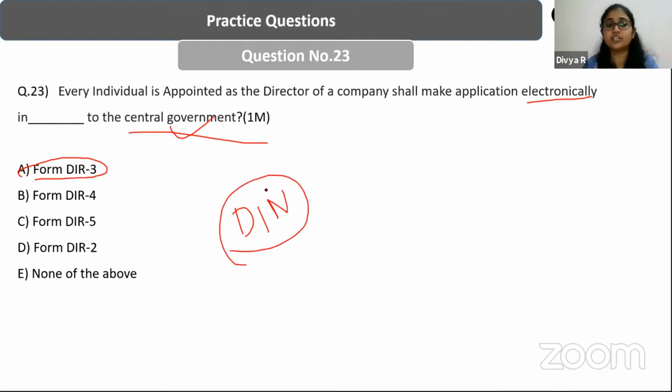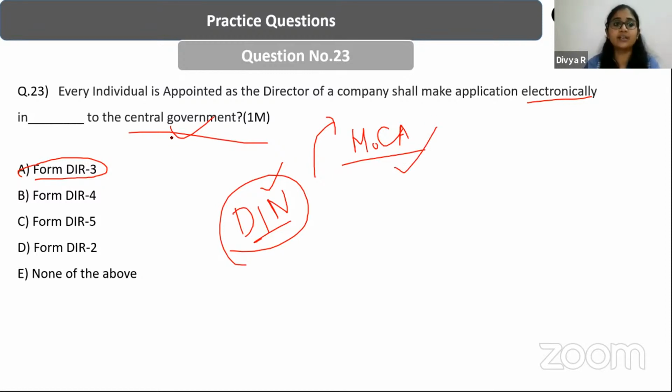Every director of the company should get a director identification number. DIN stands for director identification number. And to get that, an individual has to fill this form DIR 3 with the central government. There is an online portal of the Ministry of Corporate Affairs where the director can upload their form DIR 3. It is a very seamless and easy process.